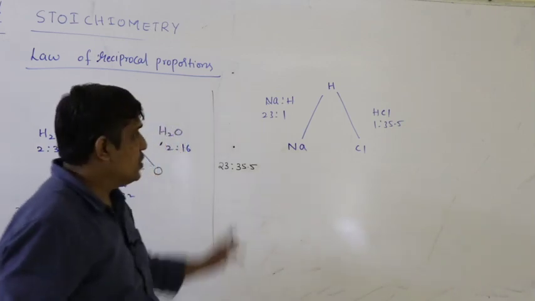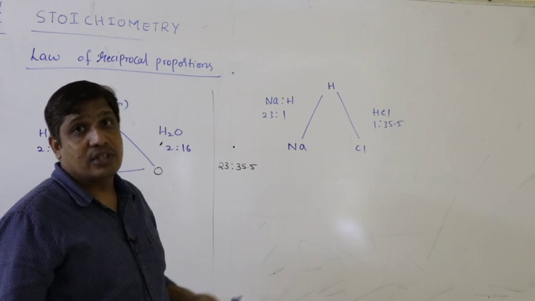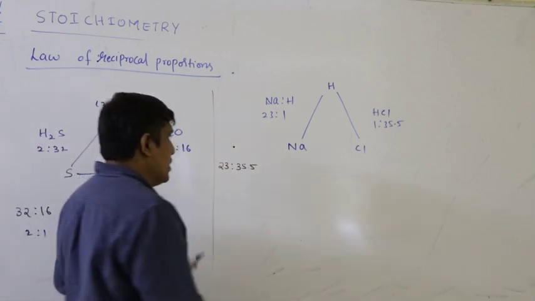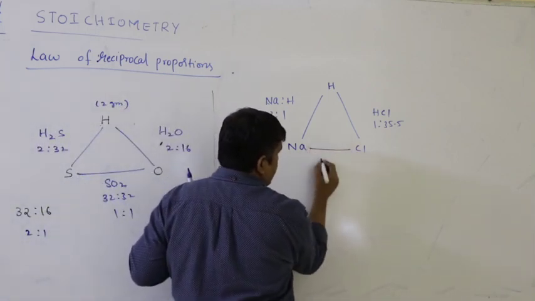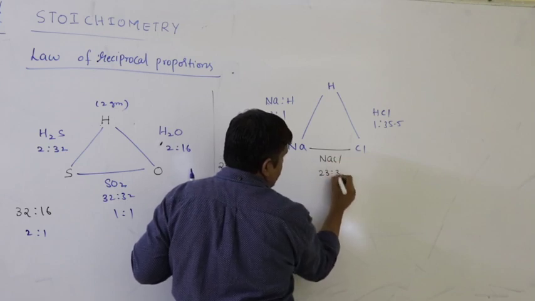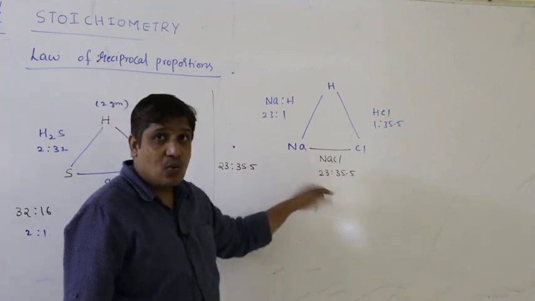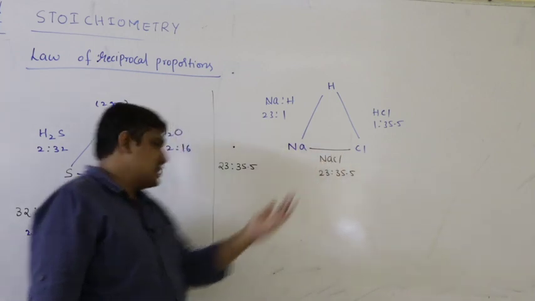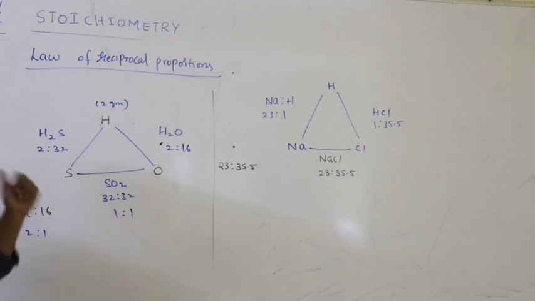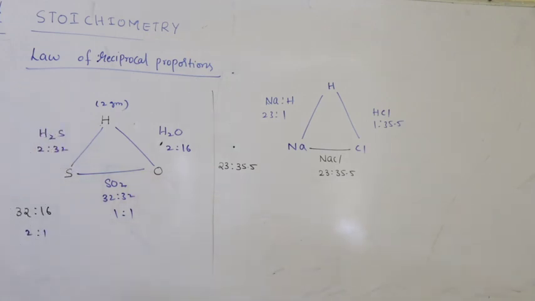This is the mass ratio of sodium and chlorine when combined with a fixed mass of hydrogen. So when these two combine, they form NaCl. What is the mass ratio? 23 is to 35.5. These ratios may be equal, here it is equal, or can be expressed as a simple ratio. That is the statement of the law of reciprocal proportions.